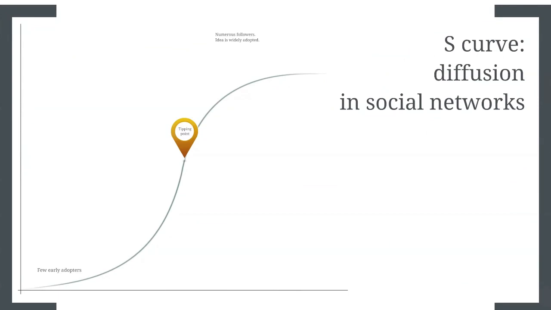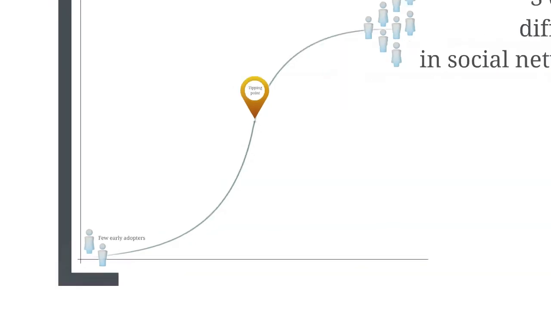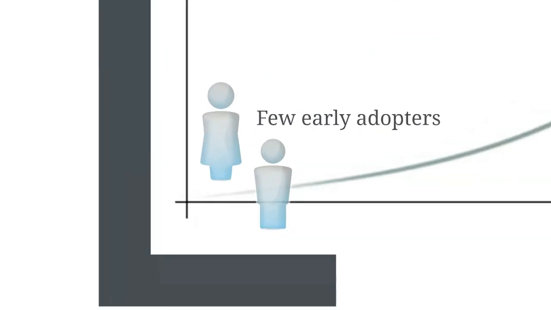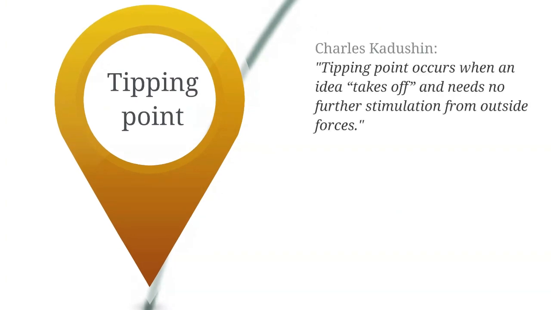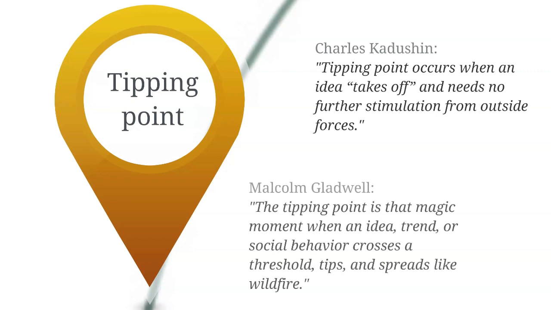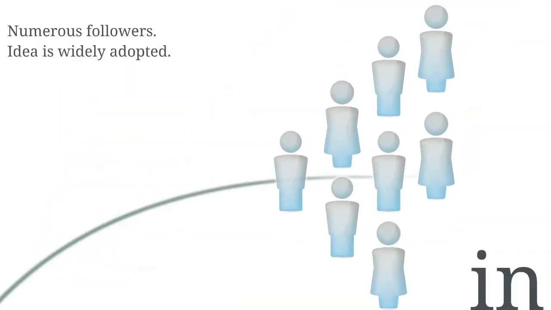Here's how it works. Diffusion in social networks typically follows an S-shaped curve. At first, only a few people adopt an idea. As they are passionate about it, they interact randomly with people in their personal network and promote it. Eventually, the number of people supporting the idea increases. At some point in time, the idea takes off on its own and needs no further stimulation from early adopters. It occurs when a balance between acting and not acting is overcome in response to a combination of internal and external factors. This point in time is called tipping point or threshold. After the tipping point is reached, the idea spreads quickly and soon is adopted by the majority of the population.